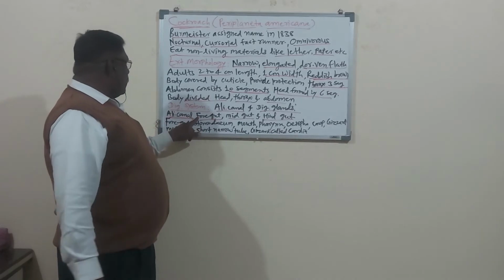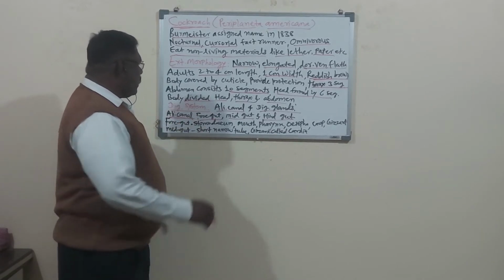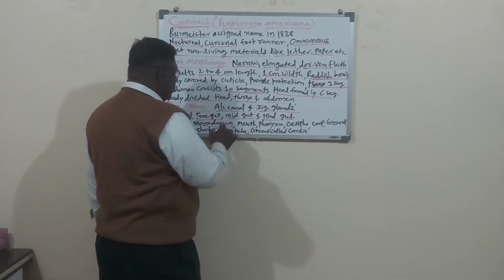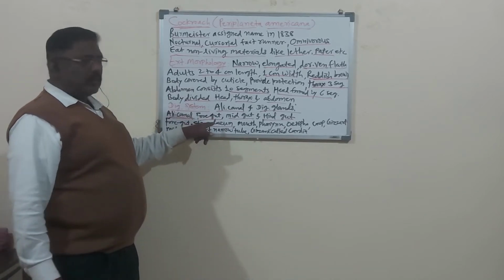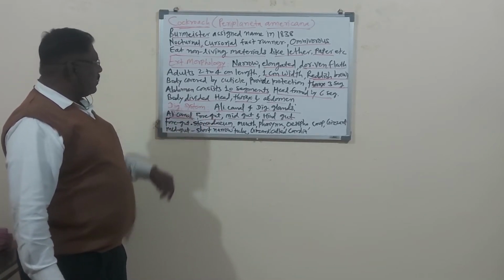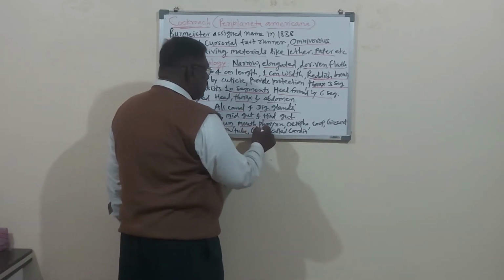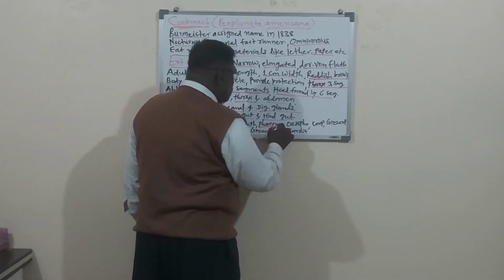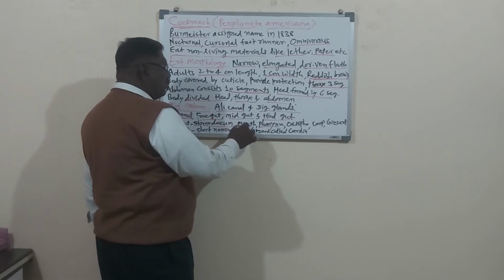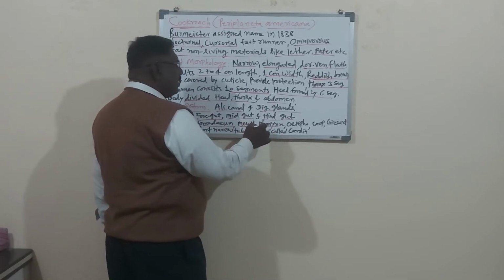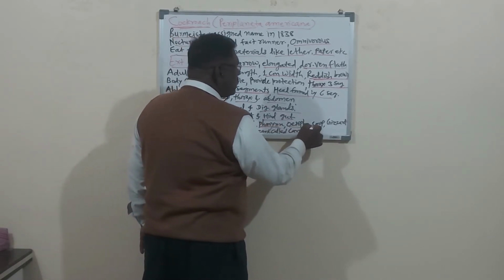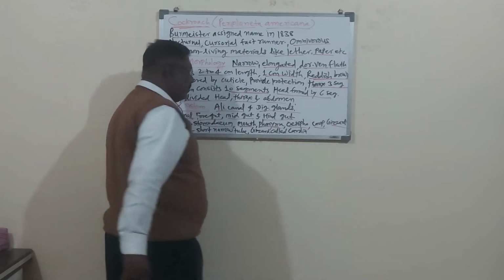Now the foregut is also called the stomodeum. Stomodeum is another name of the foregut. It starts from the mouth, and in the foregut, after the mouth, there is the mouth cavity, pharynx, esophagus, crop and gizzard.